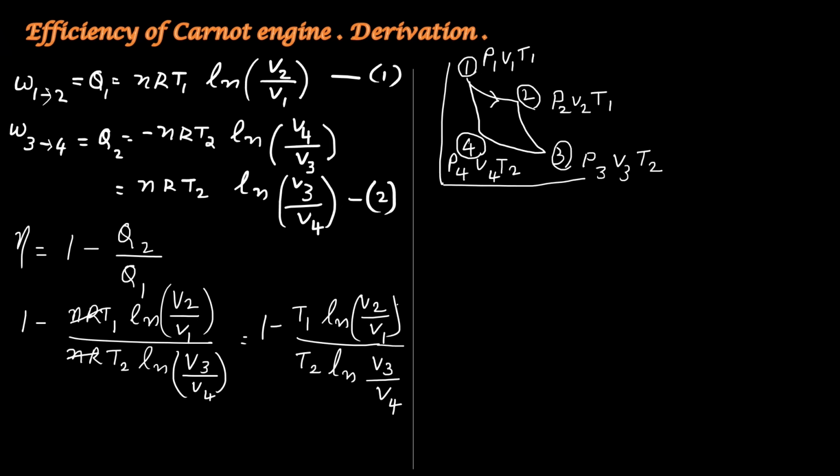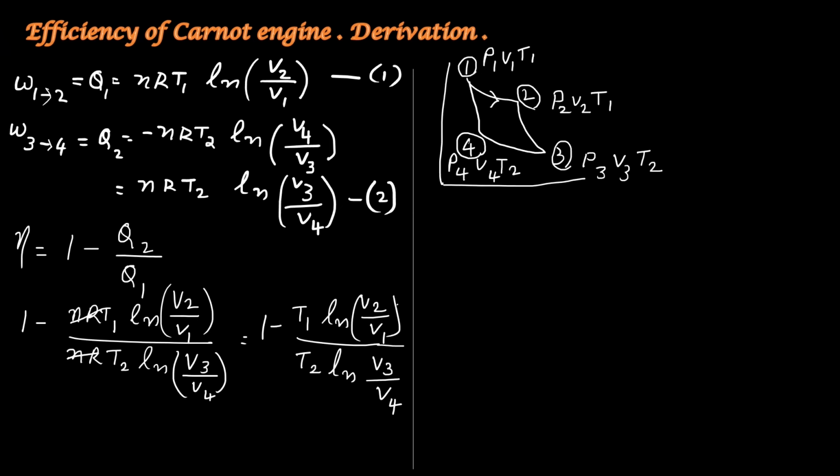So we need a few steps. For the examination, you need write only V2 by V1 is equal to V3 by V4. So it can be cancelled. But we should convince ourselves that V2 by V1 is equal to V3 by V4. For that, we have to consider a few steps.